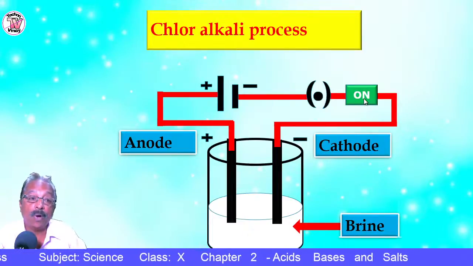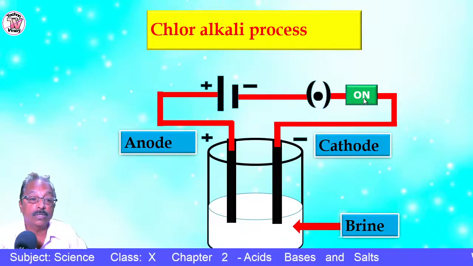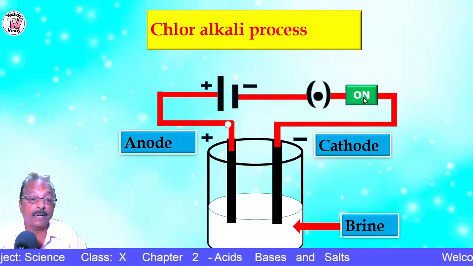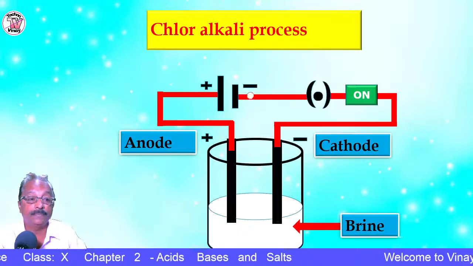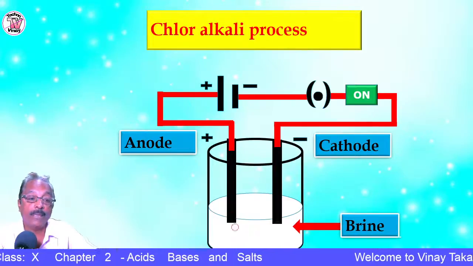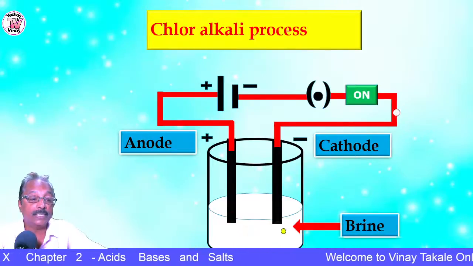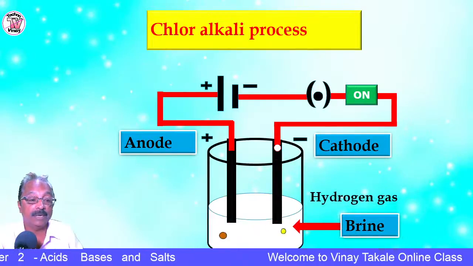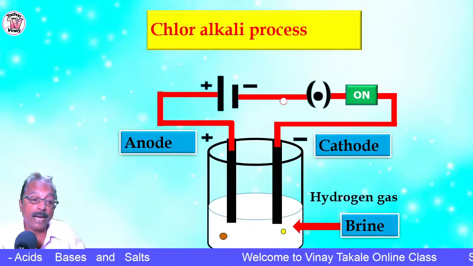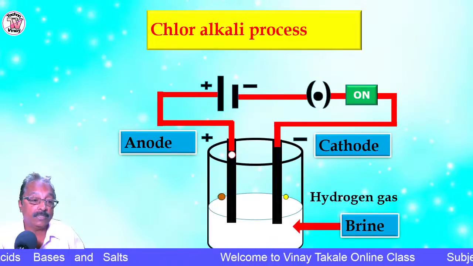So what will happen on passing the electric current? When the electric current flows through the brine, at both the electrodes you can see some changes. Some bubbles are produced at both the electrodes.